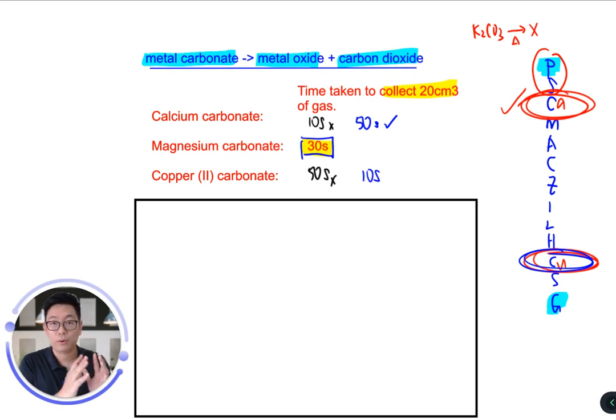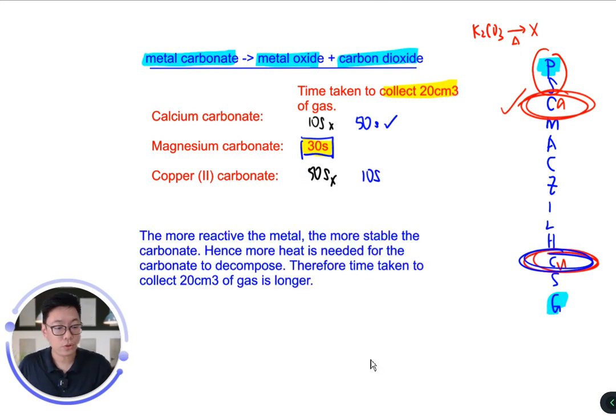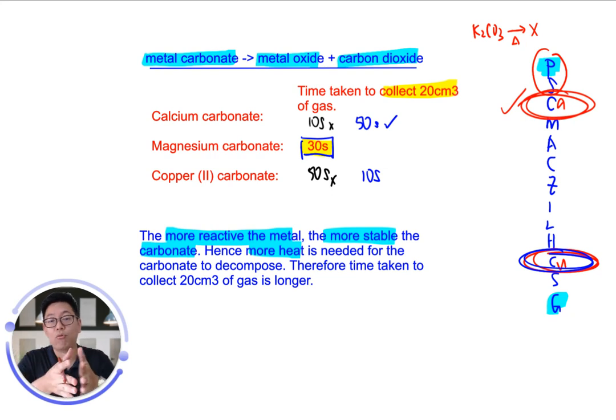I'm going to repeat myself again, and because I typed this out, I'm just going to show this to you. You need to know that the more reactive the metal, the more stable the carbonate. As a result, more heat is needed for it to decompose, and the time taken will be much longer. So this is a misconception students make. I hope you don't make this in your next upcoming chemistry test or exam.